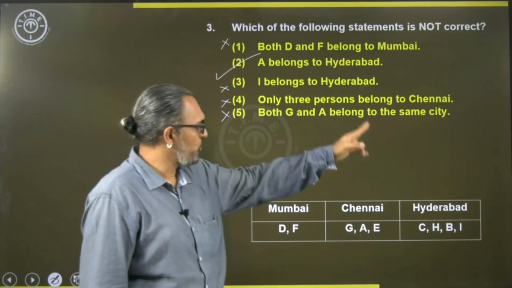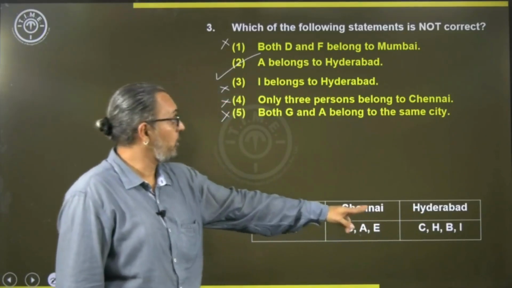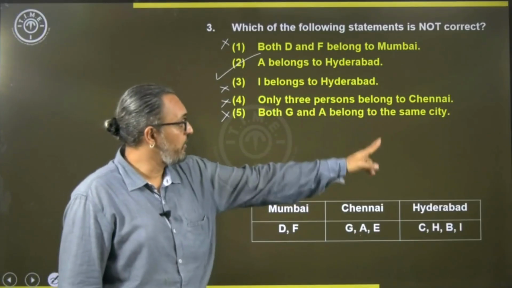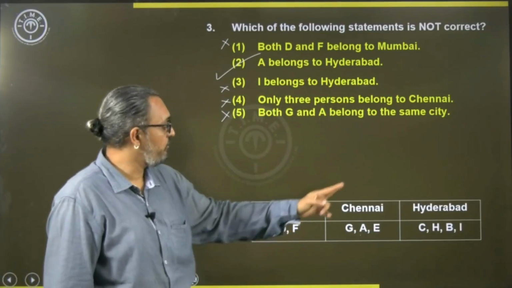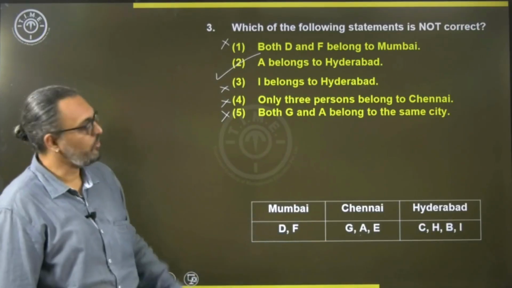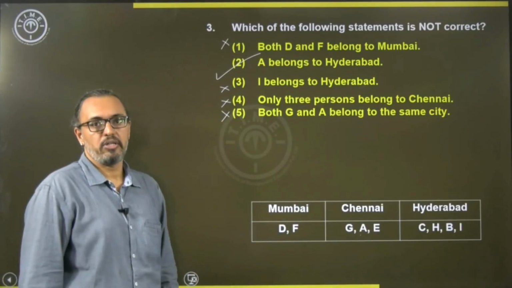3rd option, I belongs to Hyderabad. Yes, that is true. So, not an option. Only 3 persons belong to Chennai. Yes, that is also true. So, I cannot choose that option. Both G and A are from the same city. Yes, that is also true. So, only choice 2 is not correct.